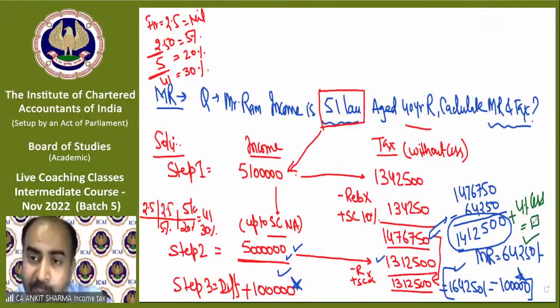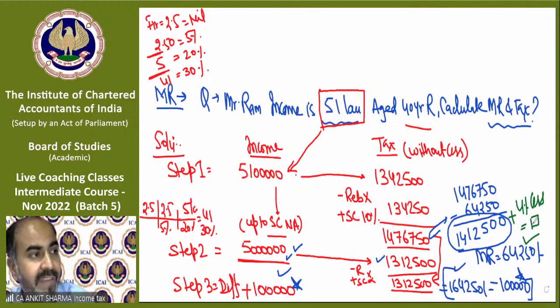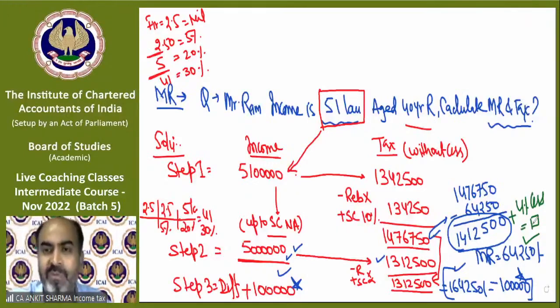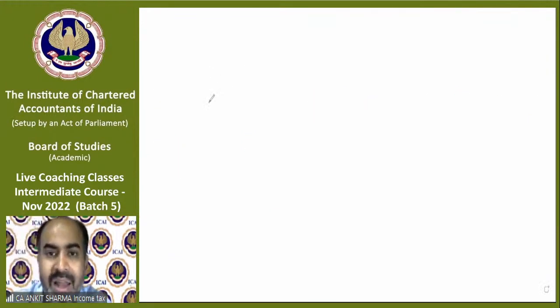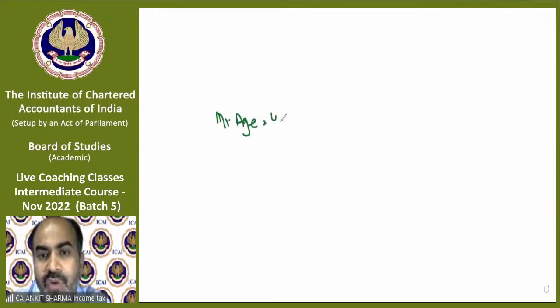And let me tell you, it will not happen always. It's not like whenever you earn more than 50 lakh, it will happen. No, it will work only up to around 54 lakh rupees. Suppose I write a question that Mr. A, age 40 years, resident, has income of 55 lakh rupees.